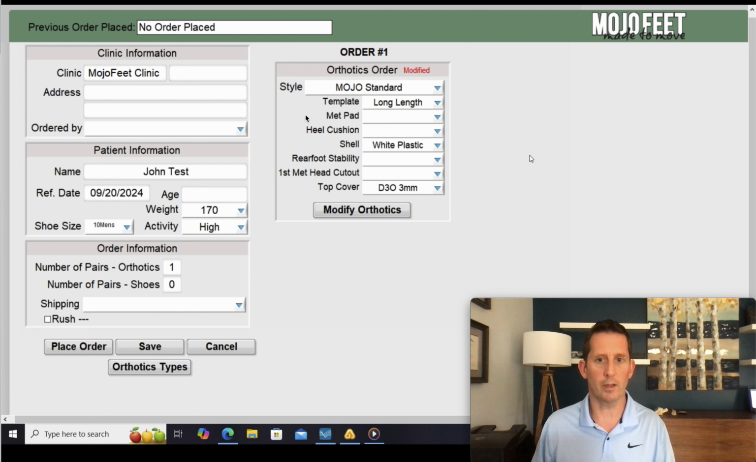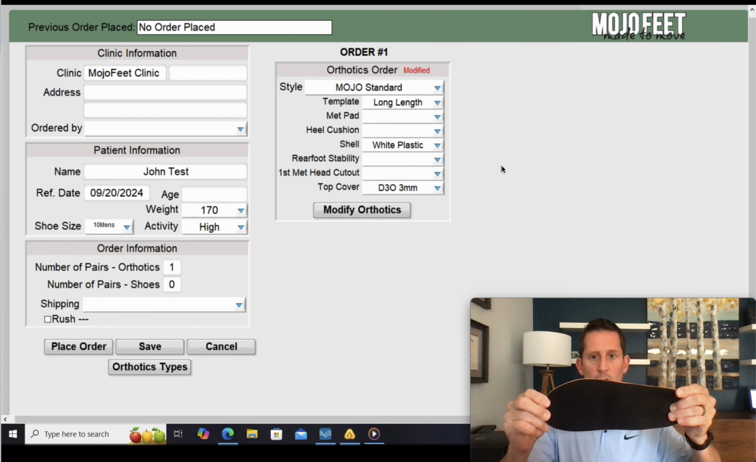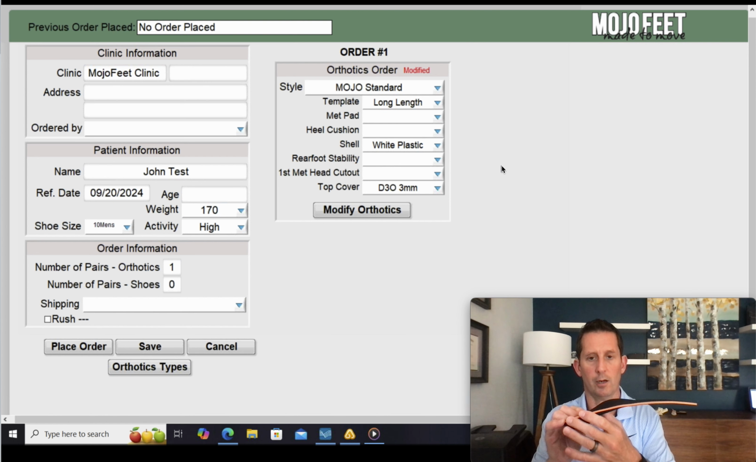So once you click those selections and you pick your top cover, you're done with your top cover. Now let me pause just a second to talk about the different options. What I've selected there is our standard Mojo full length 3mm. This is a D3O, which is the orange foam you can see here. Talk about that in a minute. That's what you've selected with this template.